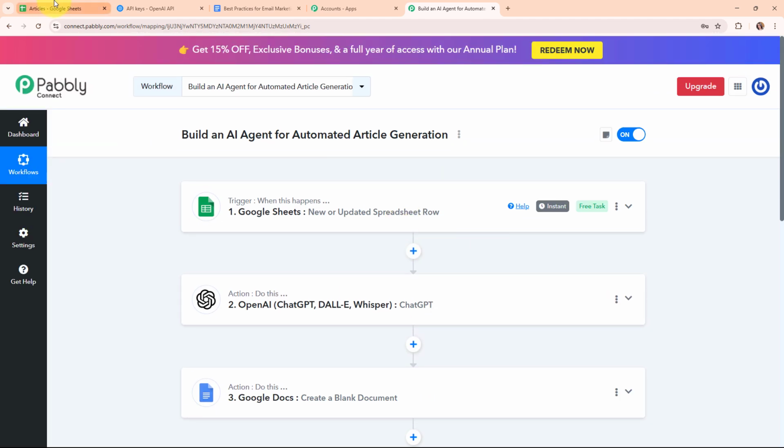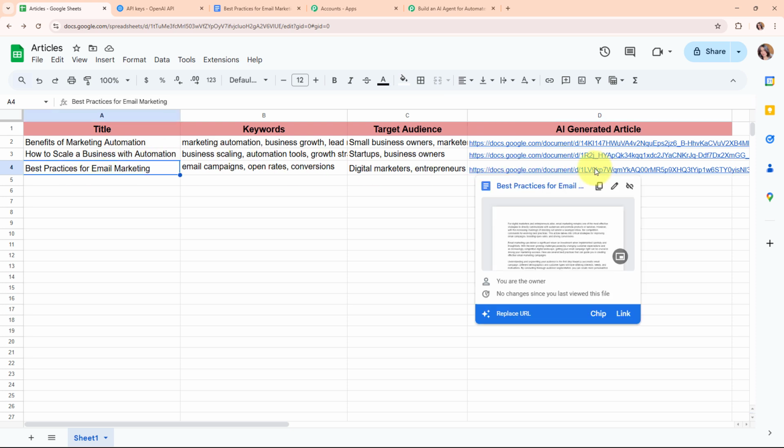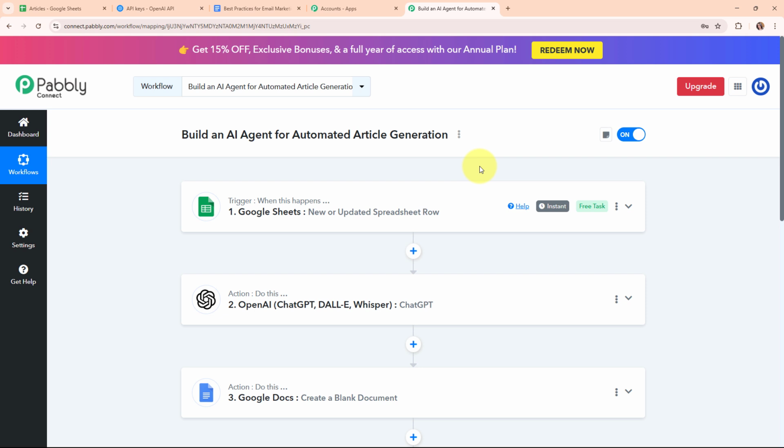So now let's go and check it. Here you can see we have successfully updated a link in front of the title that we have added. And this is the article link that we have generated using OpenAI. Okay, so with this, we have successfully set up our entire automation.